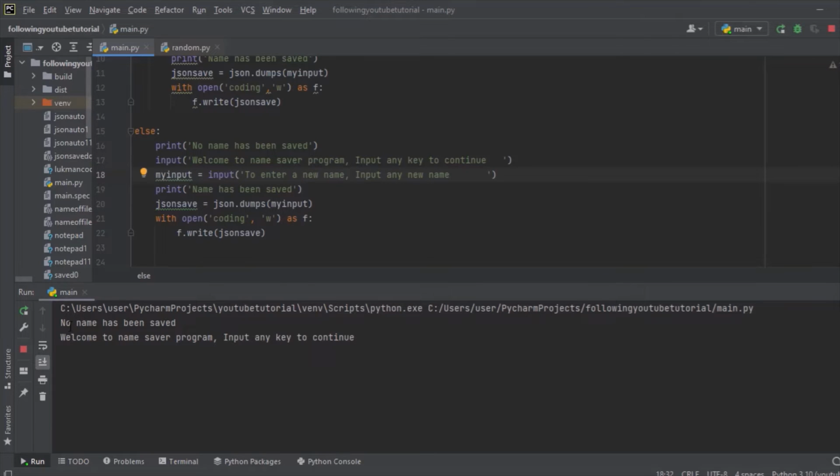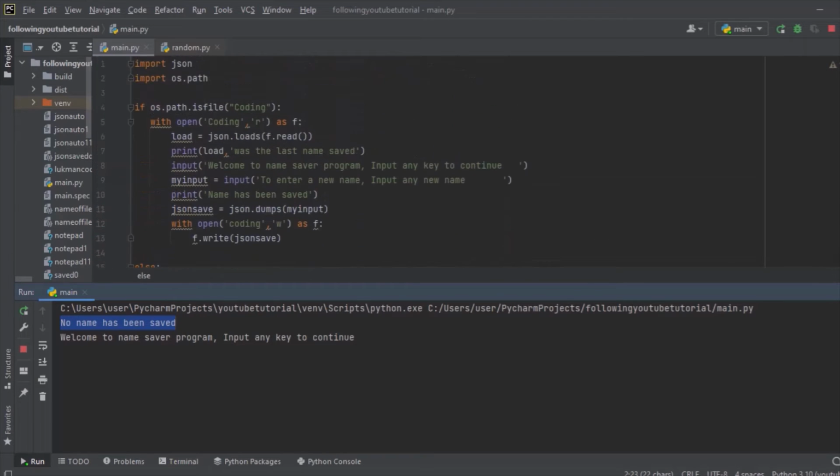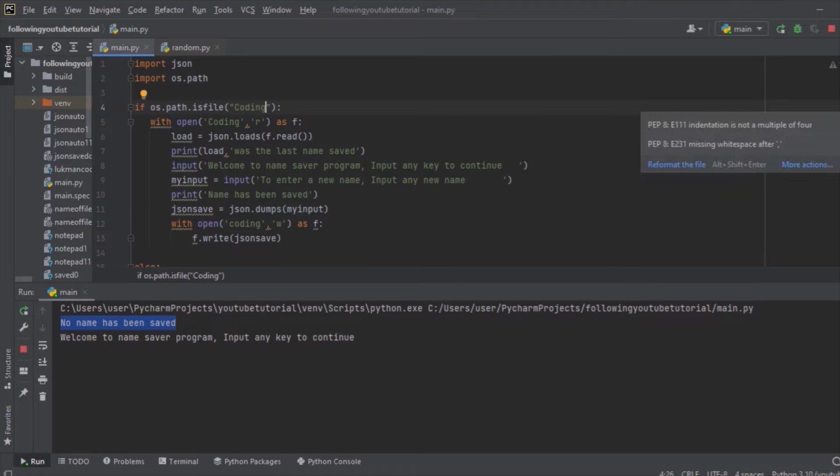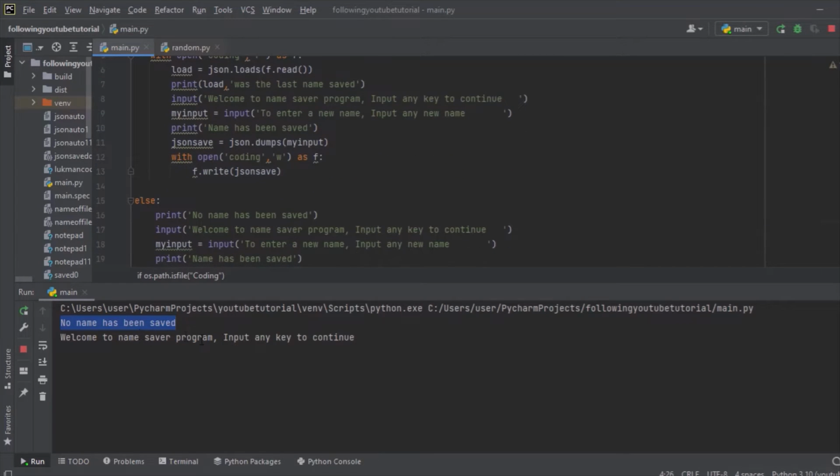Now it's showing that it says no name has been saved because we haven't saved any data under this coding file. So it says welcome to name saver program, input any key to continue. So I input any key, it says to enter new name, input any name, and I write coding tutorial, then we enter, it says name has been saved.